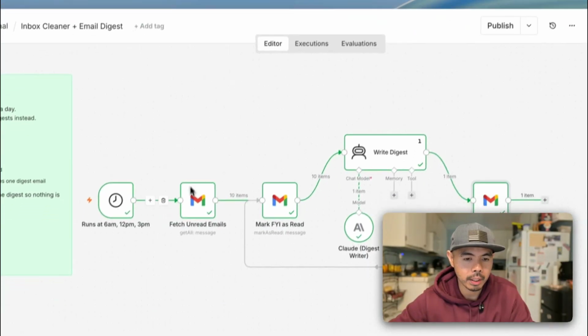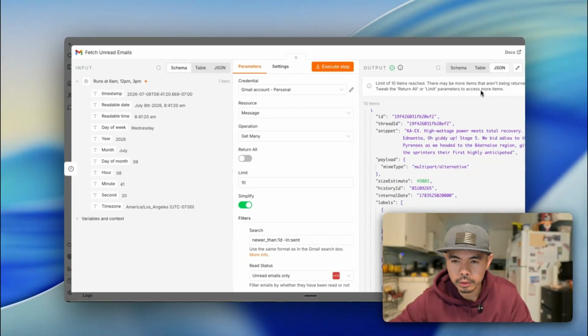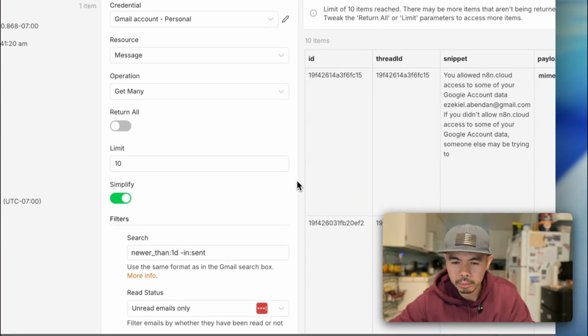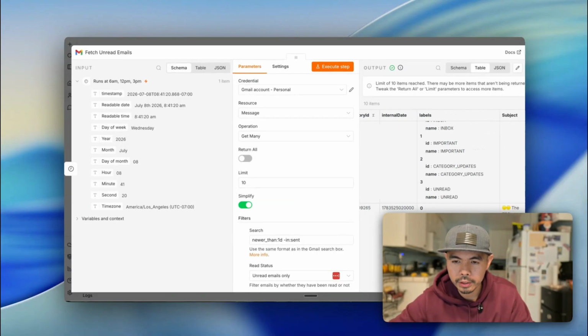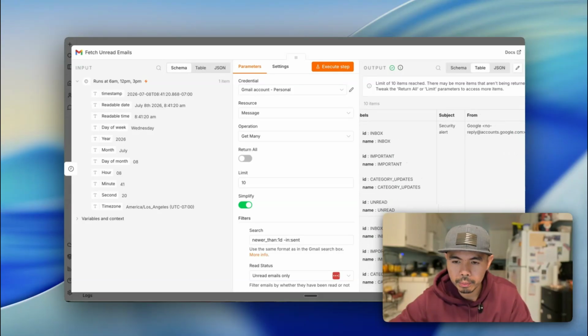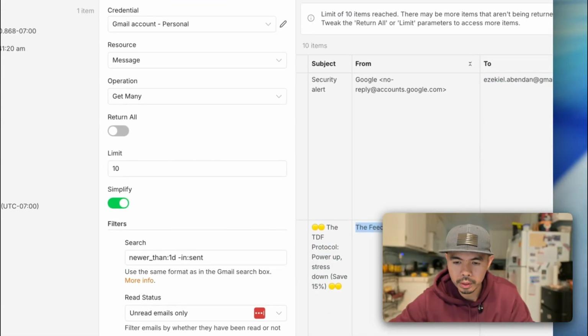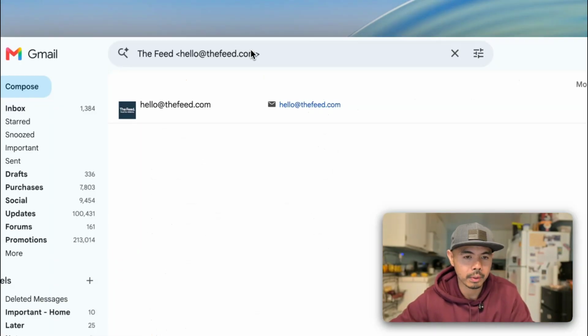Let's see what happened. So you can also see the table. Let's see what email it pulled. Yeah, so it looks like it's pulling category updates from Google, the feed. So we can test it too. Where did it get that from?